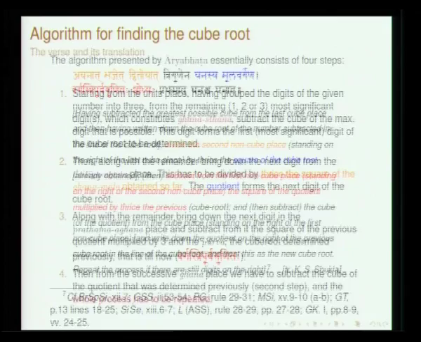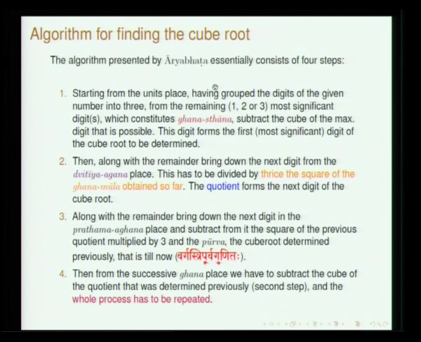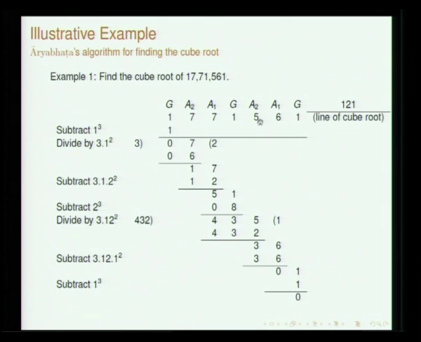I will leave this; it is basically a translation of the verse and the essential steps involved. See, I just show this and then I go back to the previous slide. Here we have this number 1771561. So, for the grouping, I think I have to put a comma here. So, here ghana, aghana 1, aghana 2, ghana, aghana 1, aghana 2, and whatever remains here should be considered as ghana. Okay. So, make groups of 3 starting from the least significant digit, and whatever remains, whether it is 1, 2 or 3 digits, will be considered as ghana in the most significant place.